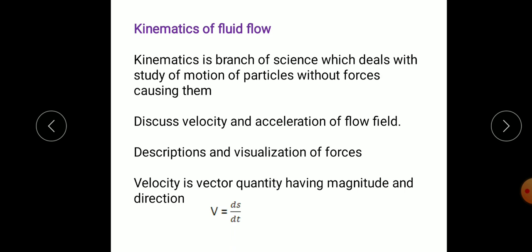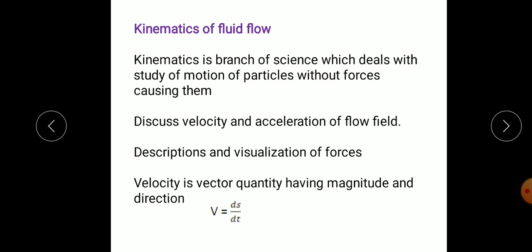Sometimes what is important is the flow rate of the fluid, for example to fill a tank, or at what velocity the fluid is passing, at what velocity air is moving, or what is the acceleration of the fluid. At that time we do not consider the cause of the motion, only how much velocity or how much acceleration is important. So that is considered in fluid kinematics.